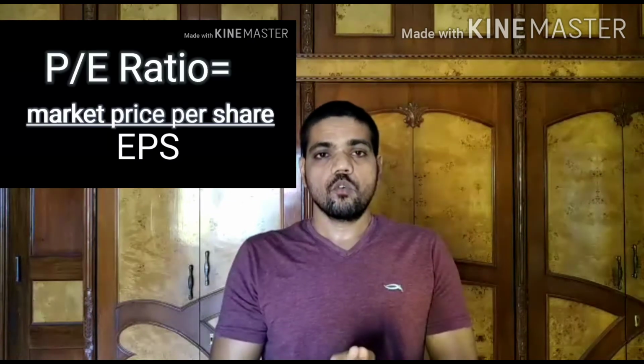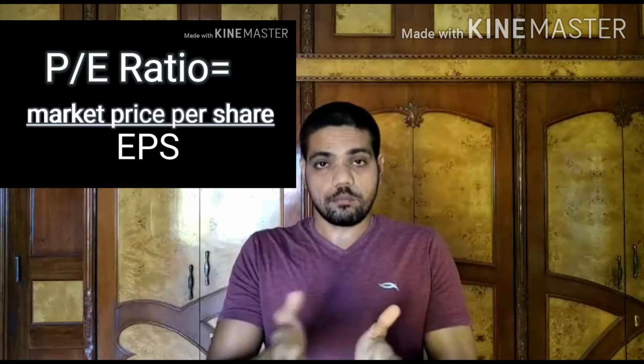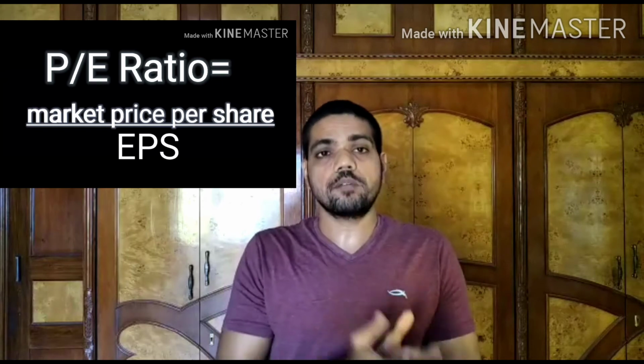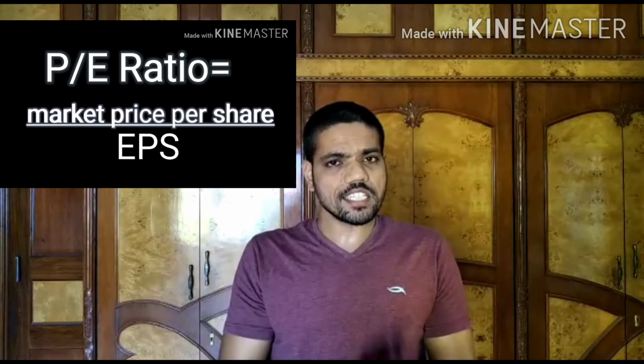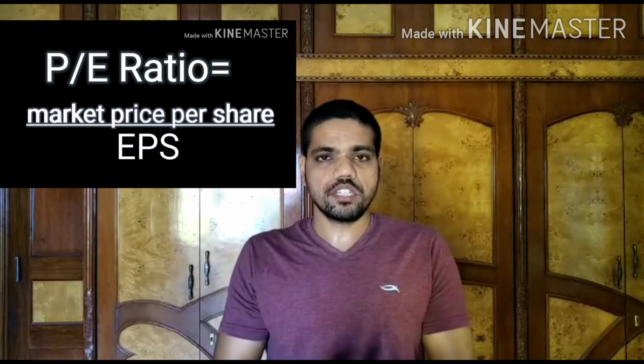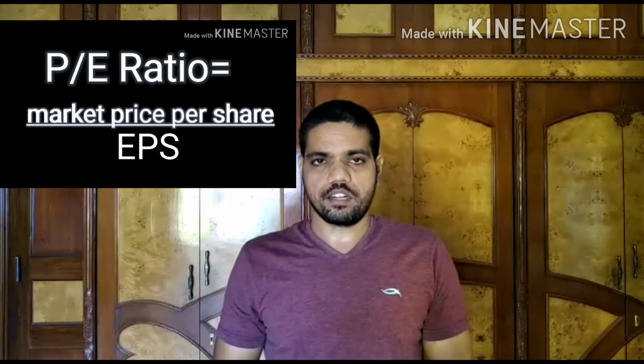In this case, the PE of property A is 1 lakh divided by 10,000. 1 lakh is the market value, whereas 10,000 is the earnings. So the PE comes to 10. In case of property B, the PE is 80,000 divided by 5,000. It is 16. So in this case, property A is cheaper than property B.